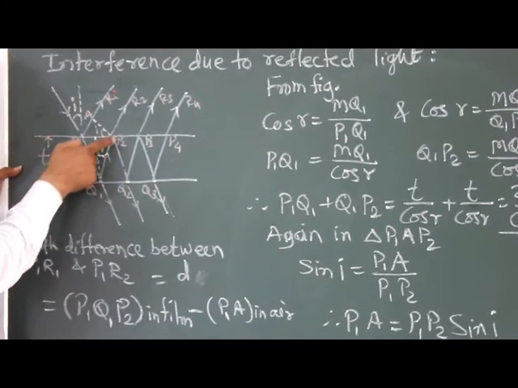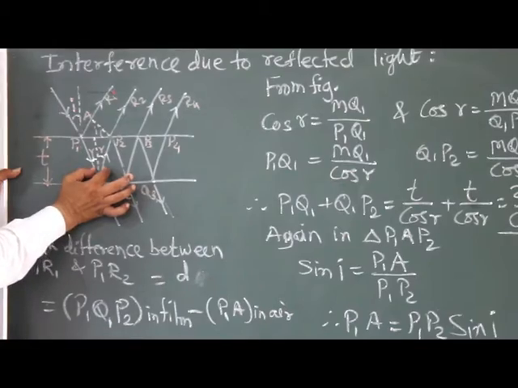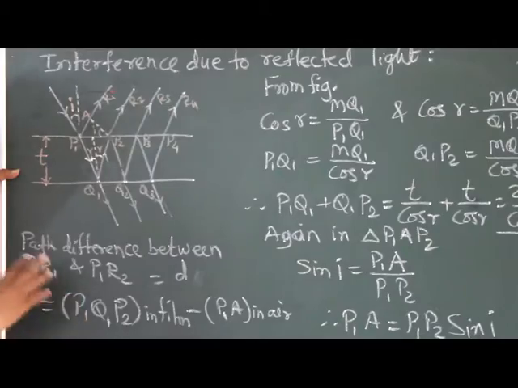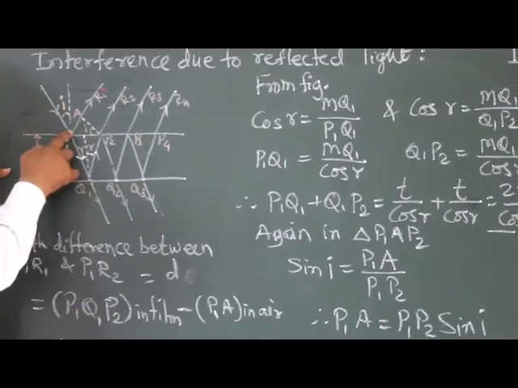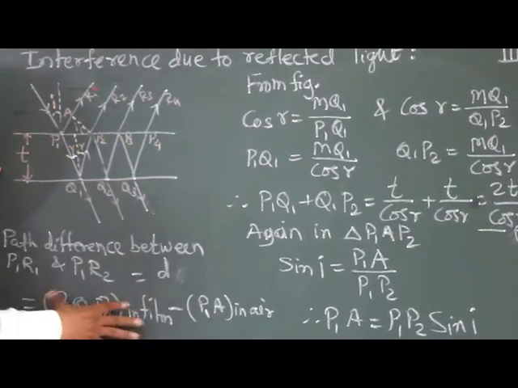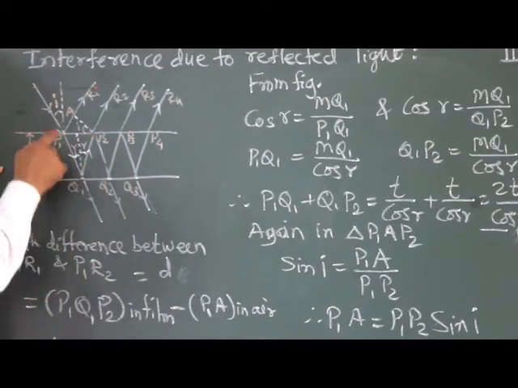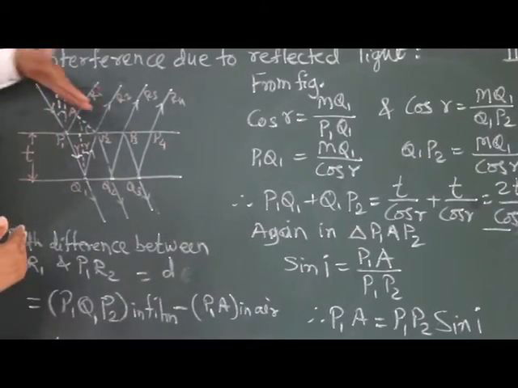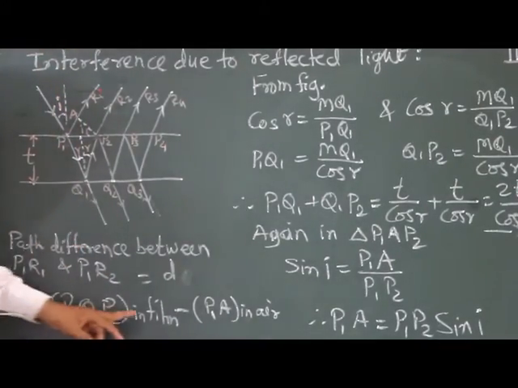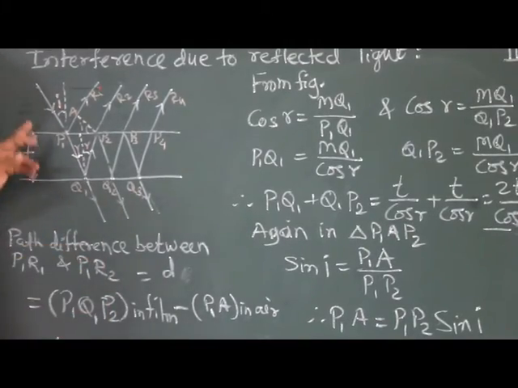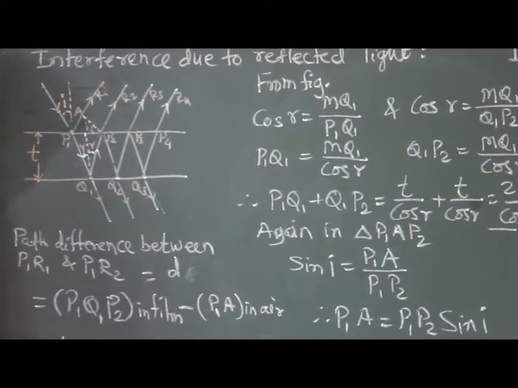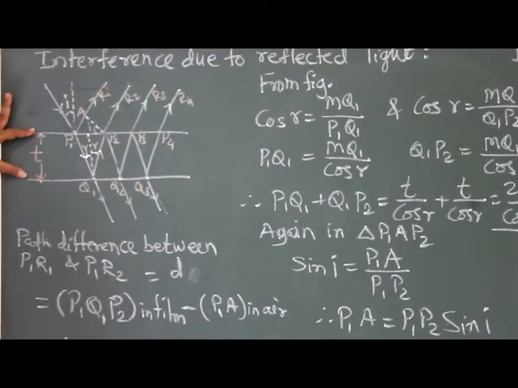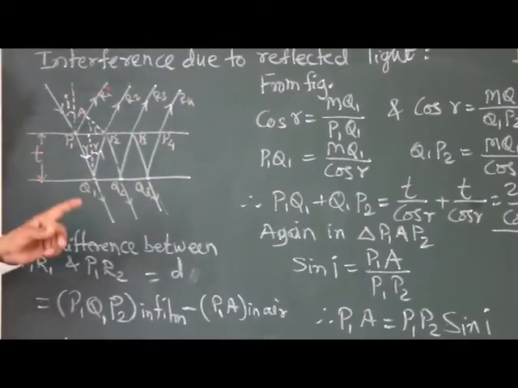However, P1Q1P2 is in the denser medium, and P1A is in the air. P1Q1P2 is in the film, that is the denser medium, whereas P1A is in the air medium. So this path difference we have to find out. Since it is in the denser medium, we have to consider the refractive index of the denser medium, suppose it is mu. The film has thickness t, and that also we have to consider.